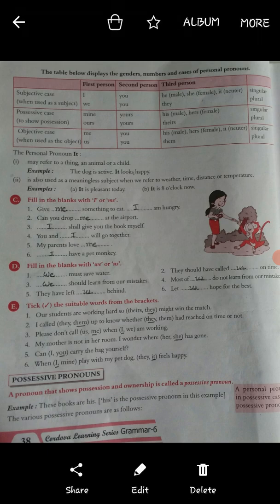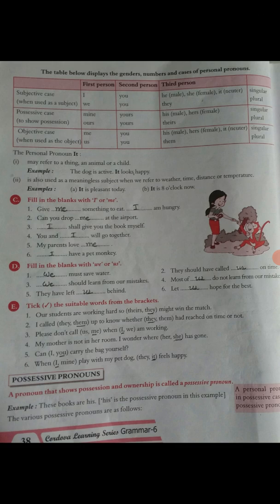Answer is I. Fourth, you and I will go together. Answer is I. Fifth, my parents love me. Answer is me. And sixth, I have a pet monkey. Answer is I.